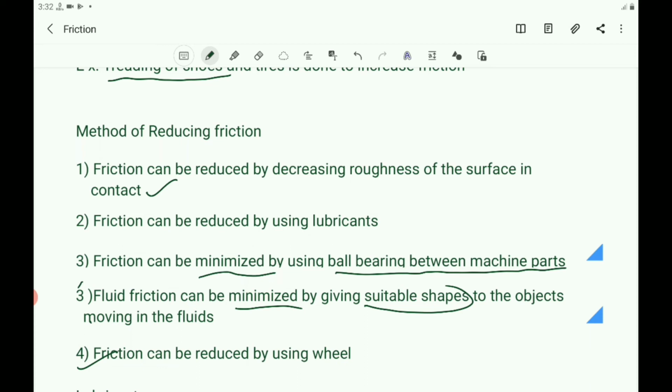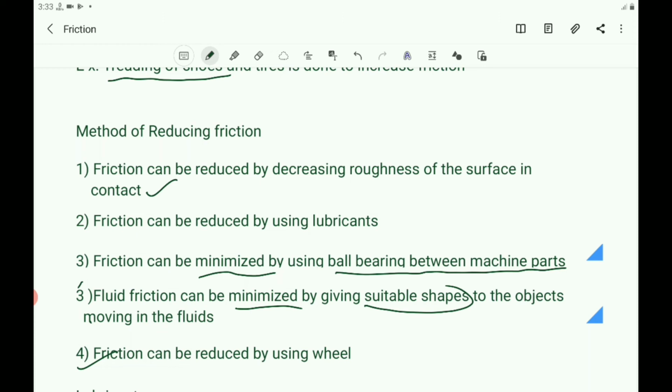But is it possible to reduce friction to zero? Can we reduce friction to zero by polishing surfaces or using a large amount of lubricants? No, friction can never be entirely eliminated. No surface is perfectly smooth. Some irregularities are always there. So it is not possible to get zero friction.